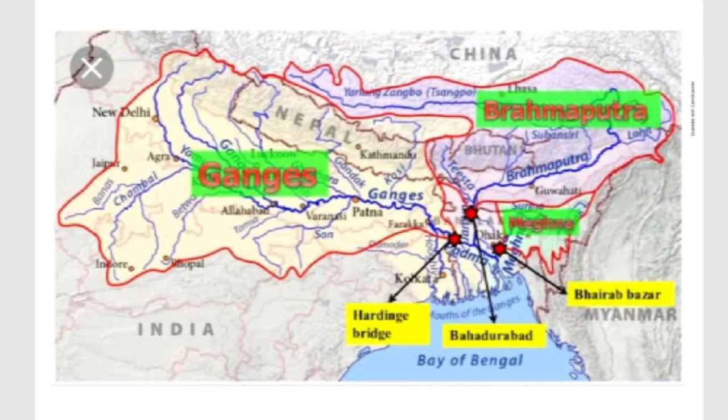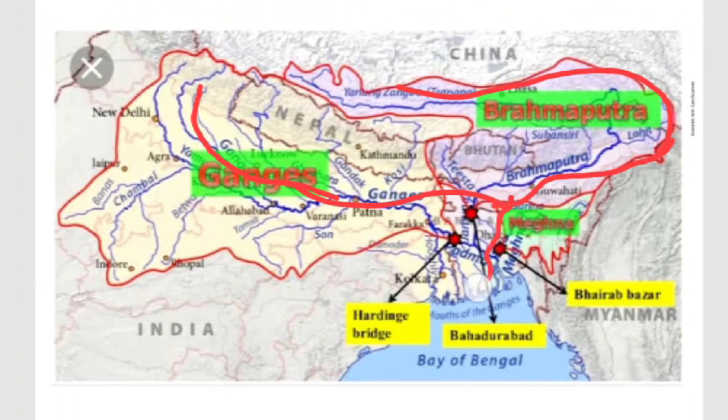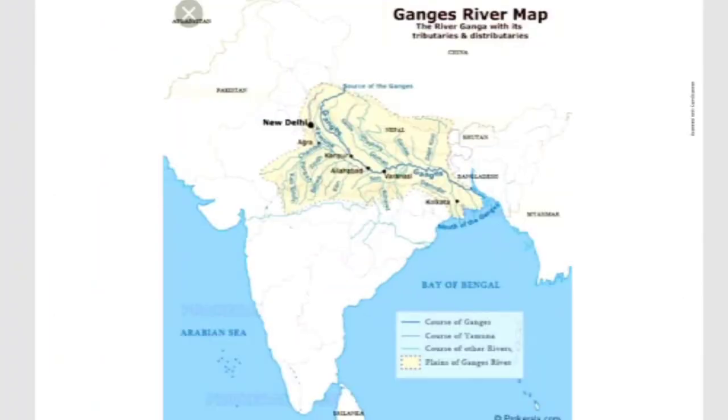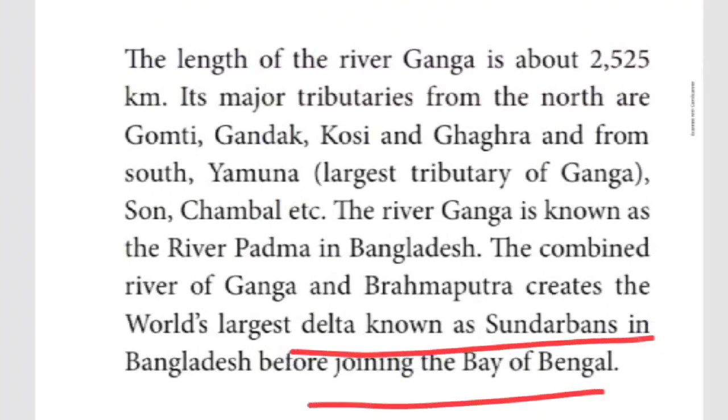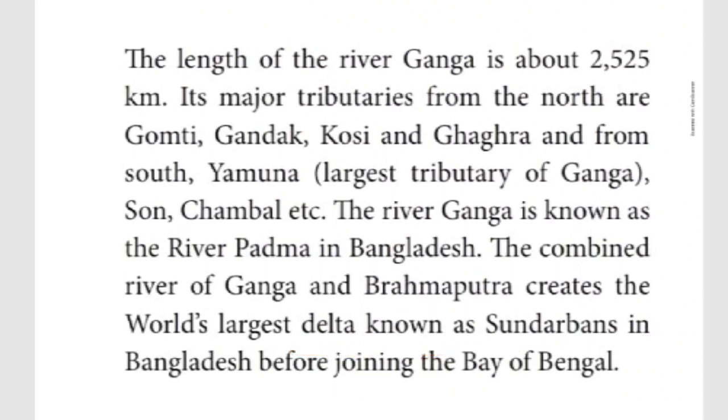So this is the Ganga river. It is coming from here. The Brahmaputra river started from here, the Tibet area. It is entering, and then both rivers are joining in the Bangladesh area. Finally, it is entering into the Bay of Bengal. So that is what is given here, children. Before joining into the Bay of Bengal, it creates the largest delta, that is the Sundarbans in Bangladesh.